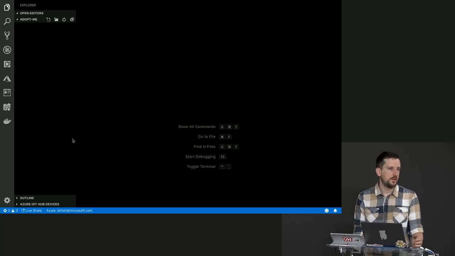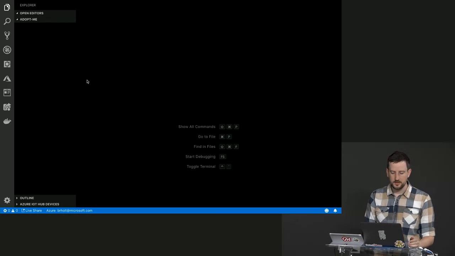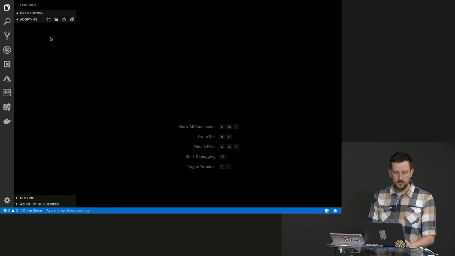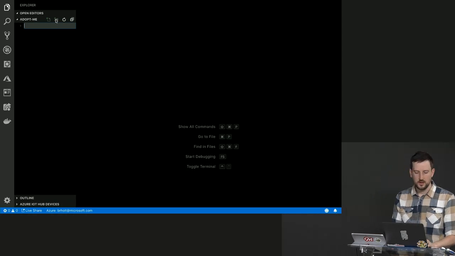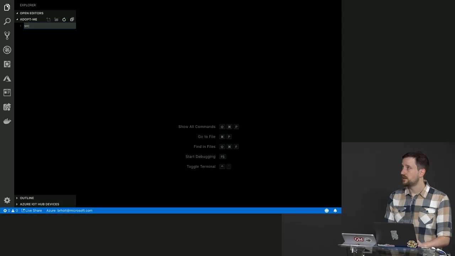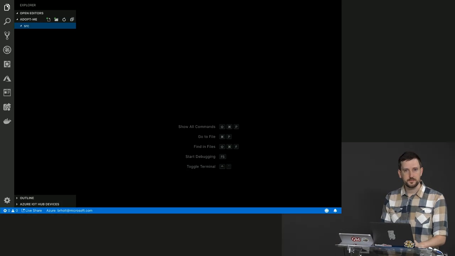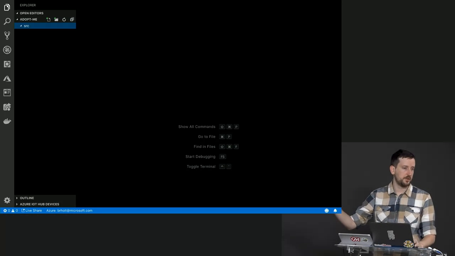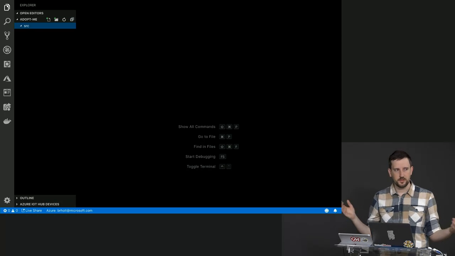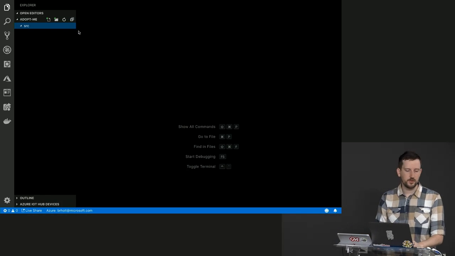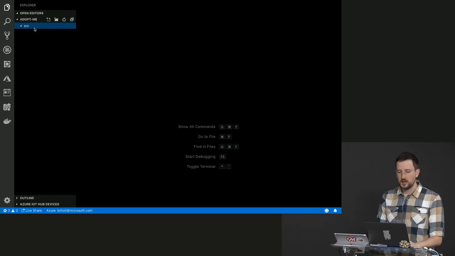Okay, so now I'm inside of this adopt-me folder with nothing in it. I'm going to create a new directory inside of here. So it's going to be src is the name of the directory that I just created. There's no reason you have to structure a React project this way. This is just a way that I'm habituated to writing code. So, okay, inside of here, I'm going to create a new file, and it's going to be called index.html.